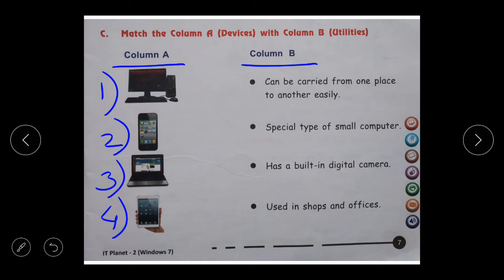I mean, we will match the correct number with the correct answer given in column B. But before that, let's see whose images are given in column A. So the first image is of a desktop. Second image, it's a smartphone. Third image, it's a laptop. And fourth image, it's a tablet. Okay, so let's see the answers.